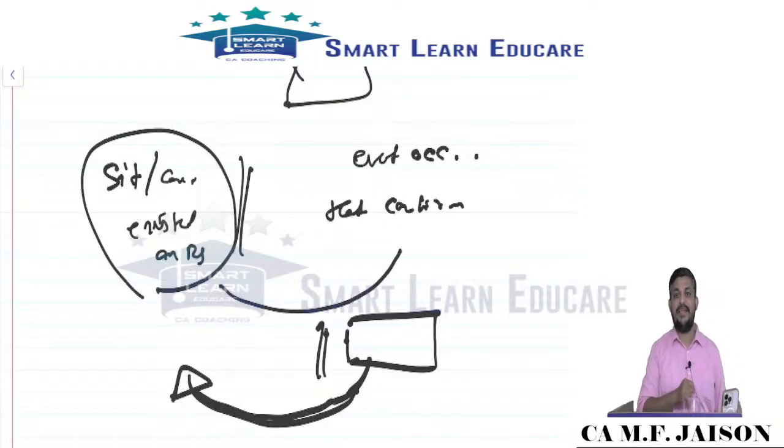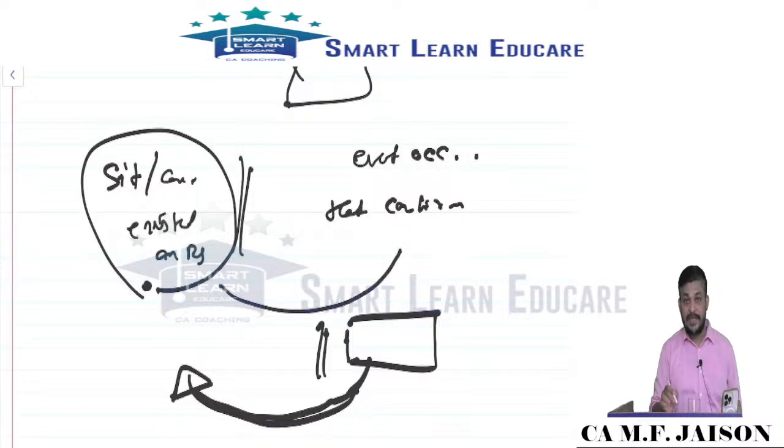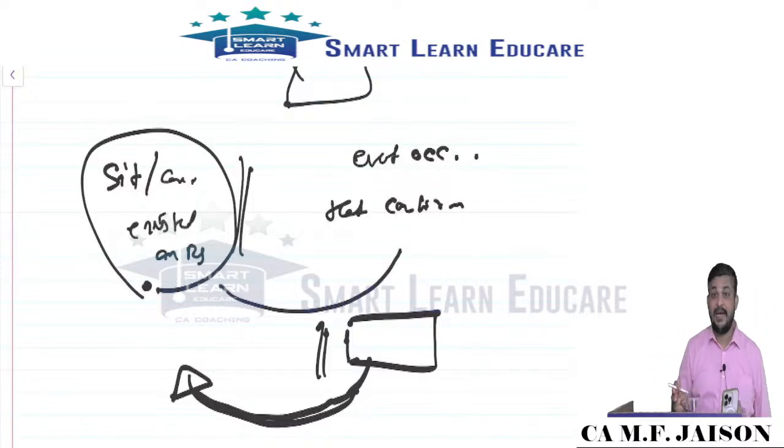Why are we explaining this? Because many times we may not be aware of this condition on this date, but later on the event occurs. At that time when we check, we know the condition existed, then it will be considered as an adjusting event.